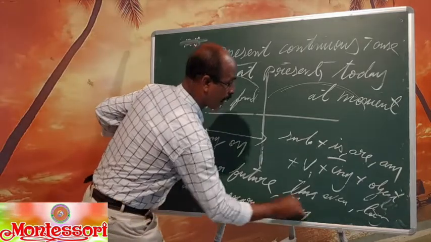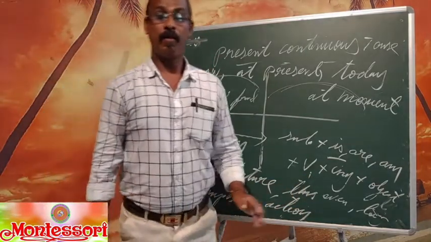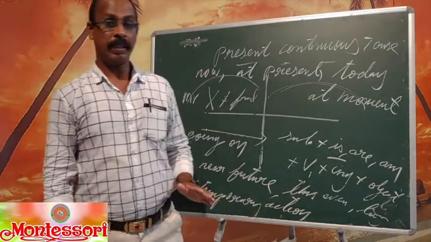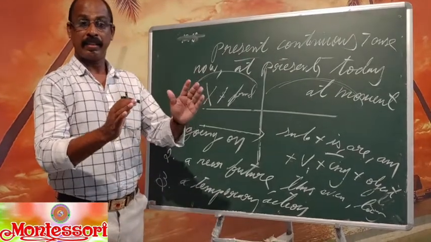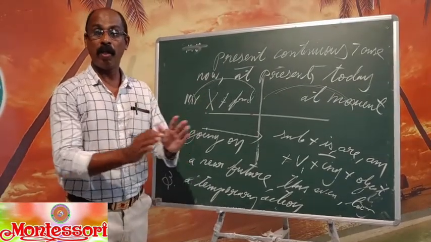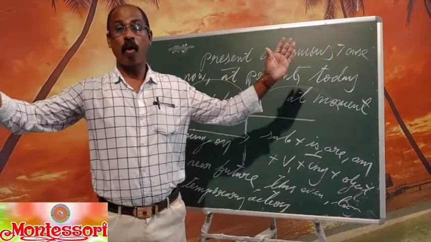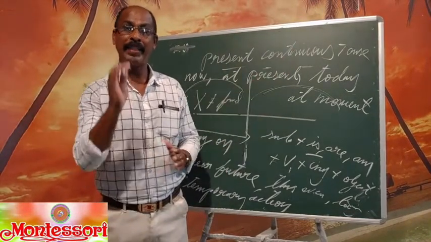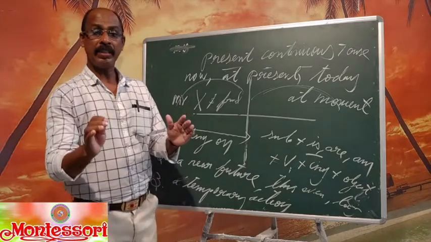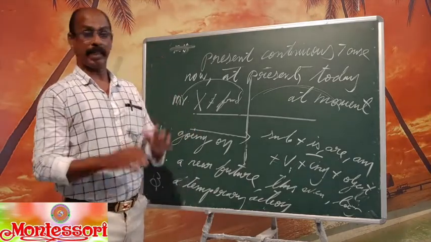What is a temporary action? Opposite of permanent. That which is fixed, permanent. Permanent means it takes so long. Temporary is for limited time. Something is going on for limited time.